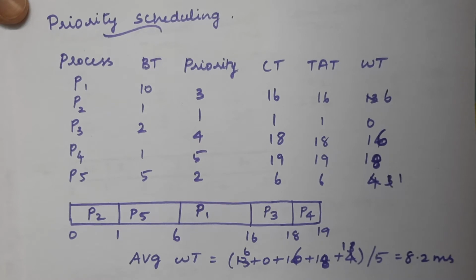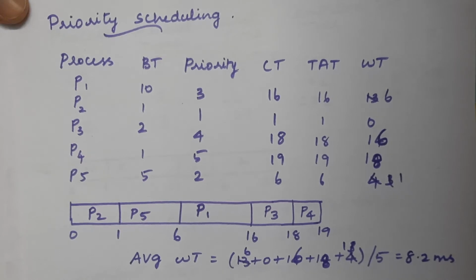Priority can be assigned either internally or externally. Internally means based on the number of resources required beforehand, so based on that we can assign priority to any process. Otherwise, based on external events, or if it requires a large number of IO devices, we can also assign priority, which is nothing but external priority.